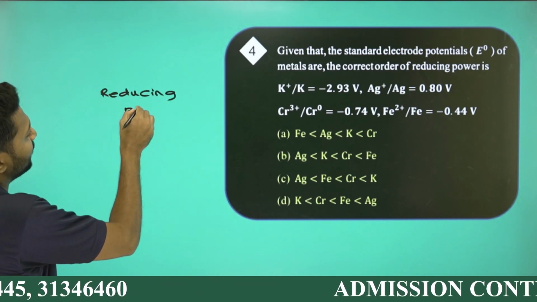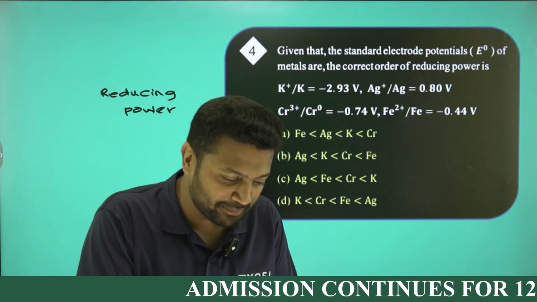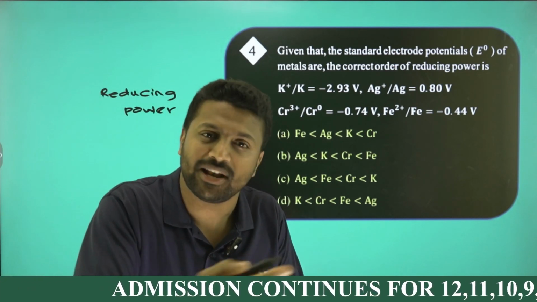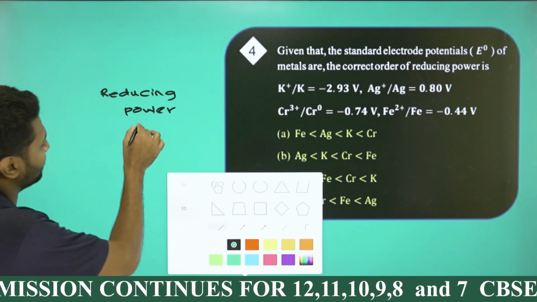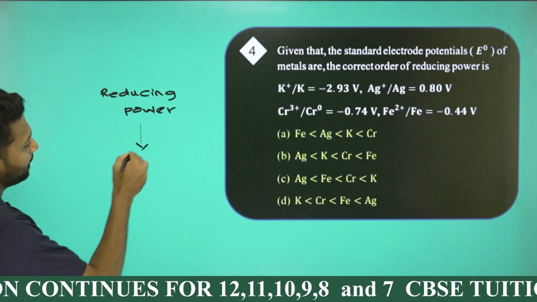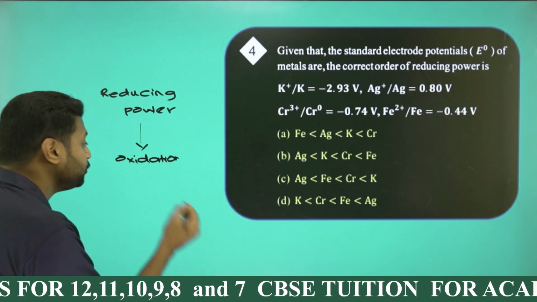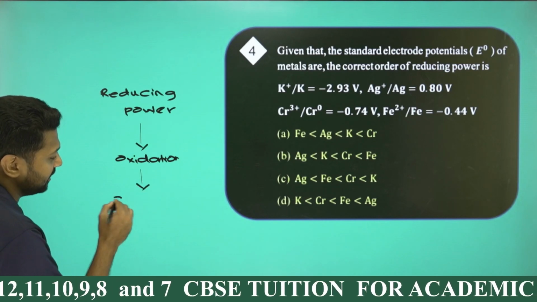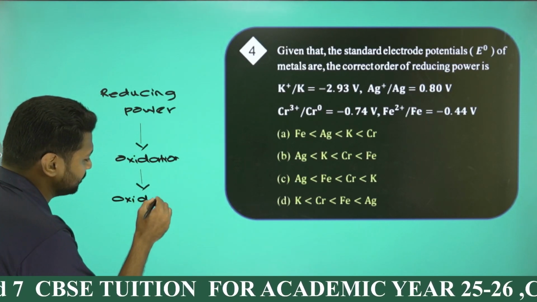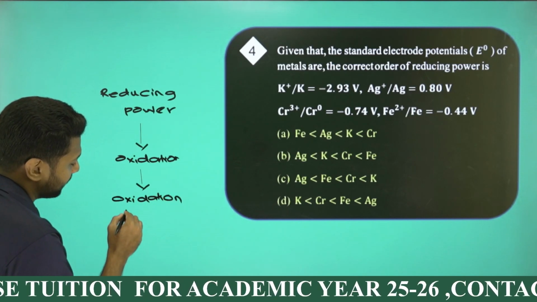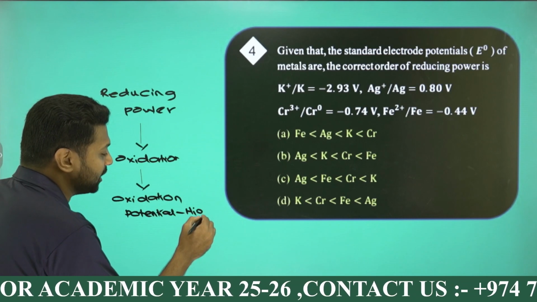One more thing: reducing power, reducing agent, reducing ability, all are the same. Reducing agent means it undergoes what, guys? Oxidation, right? In order to undergo oxidation, the oxidation potential, the tendency to undergo oxidation, should be high, or think in the opposite way, the reduction potential should be low.